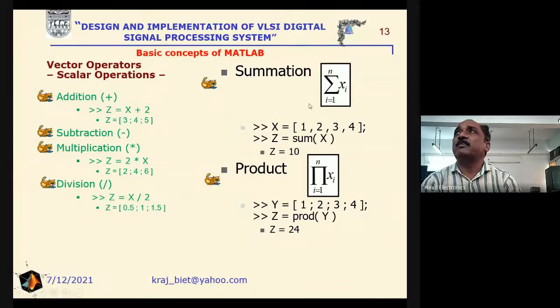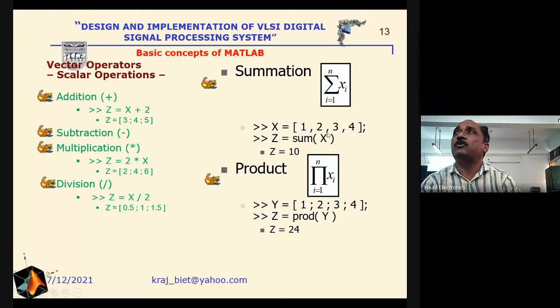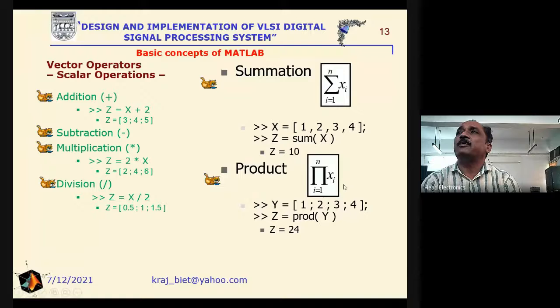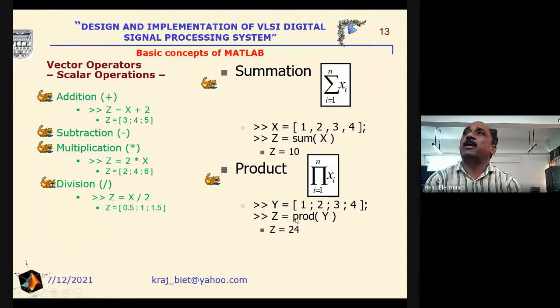And for the summation, say any vector or variable x is defined as 1, 2, 3, 4. That is a row vector here, and if we are interested in getting the summation, then just write the sum of x, and we will get the summation of that one. Similarly, if we are interested in getting the product, we will write the product of this one, and this one is a column matrix here.